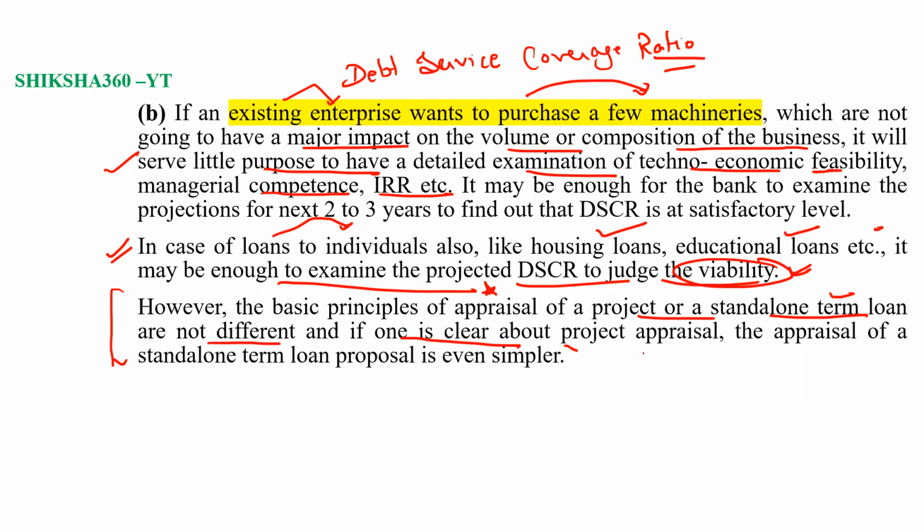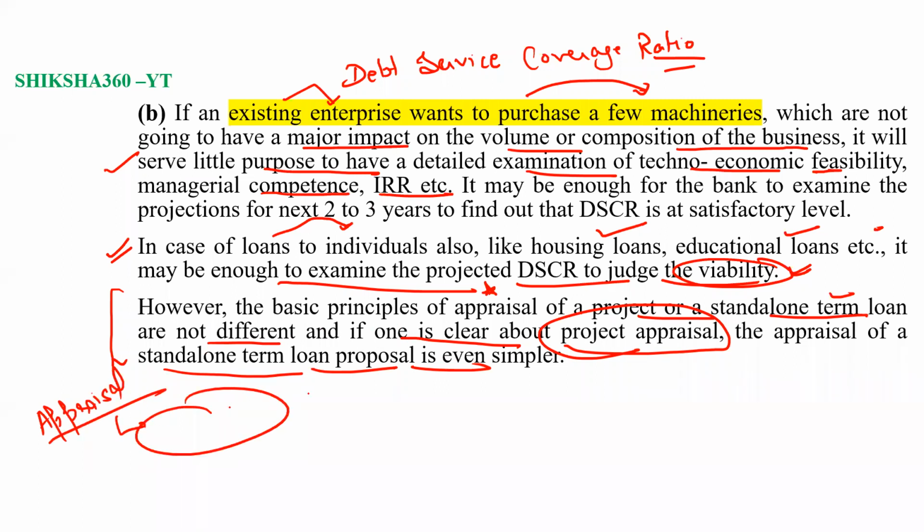If one is clear about the project appraisal, the appraisal of a standalone term loan is simpler. What is the meaning of appraisal here? Basically, we just have to check, since we are giving a loan, whether that person is capable of that much loan or not. We have to check all these things. That is known as the appraisal. In the upcoming sessions of this chapter, we will discuss the appraisal in detail. So this is the difference.